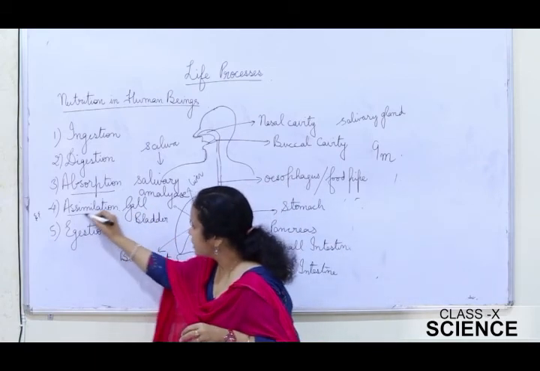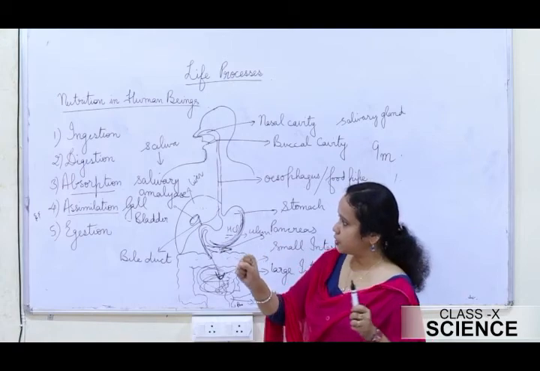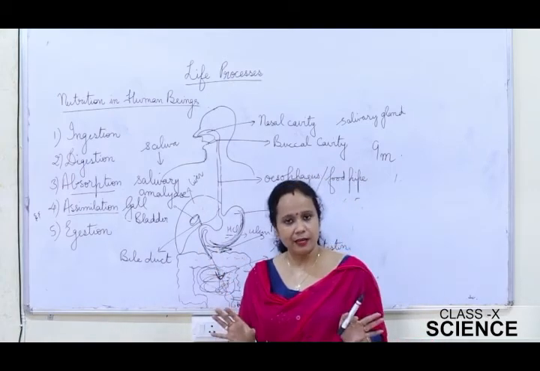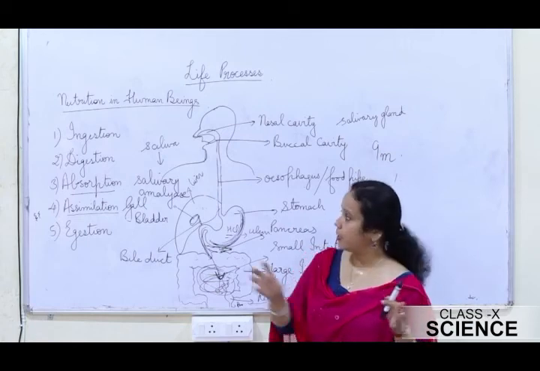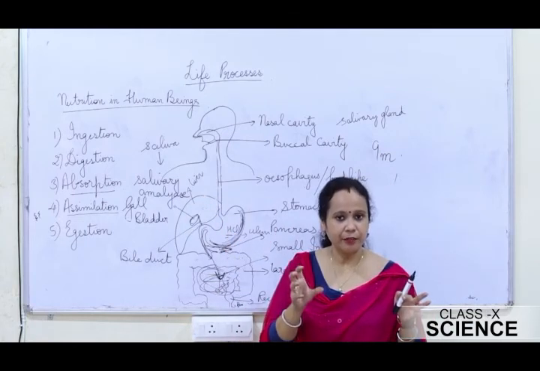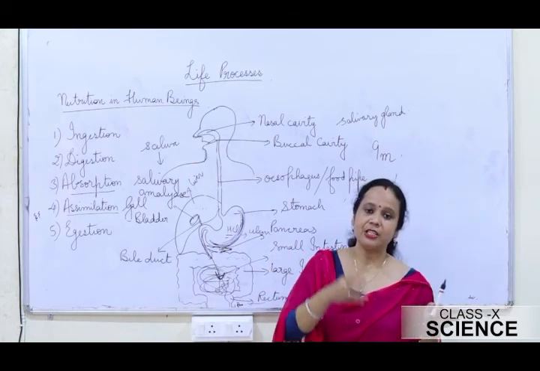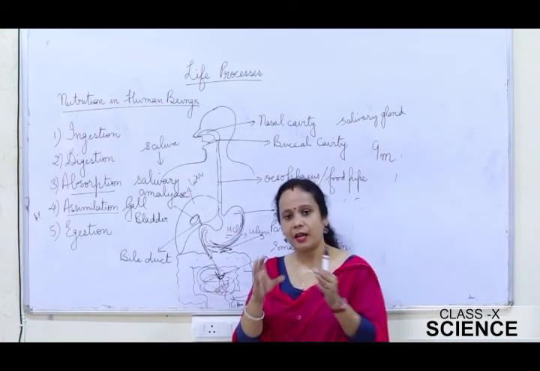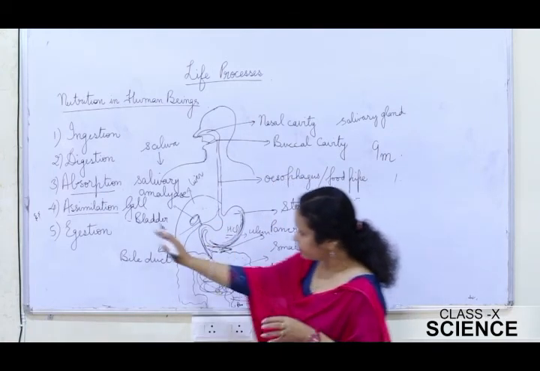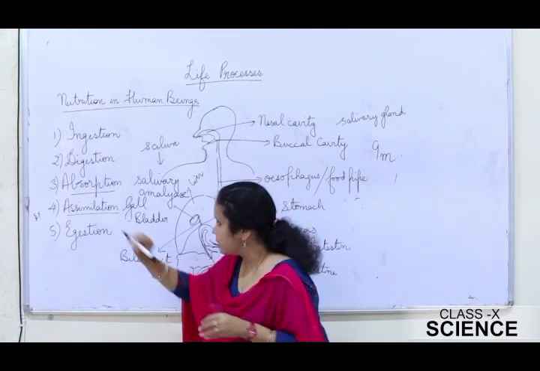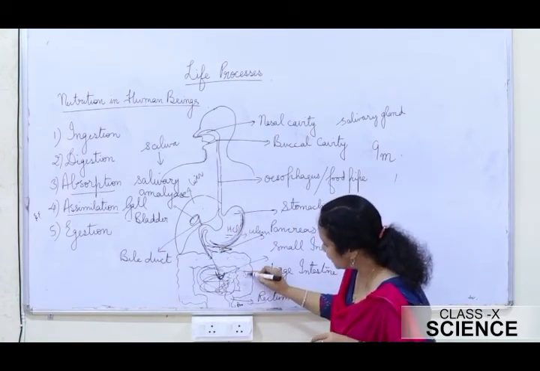Then we come to assimilation. The blood takes the dissolved and digested food to different cells of the body, and the cells of the body take energy from the assimilated food and carry out various life activities. This energy is needed for the growth of an organism and for the repair of the damaged cells and tissues. Now, after assimilation, the undigested food passes on to the large intestine.